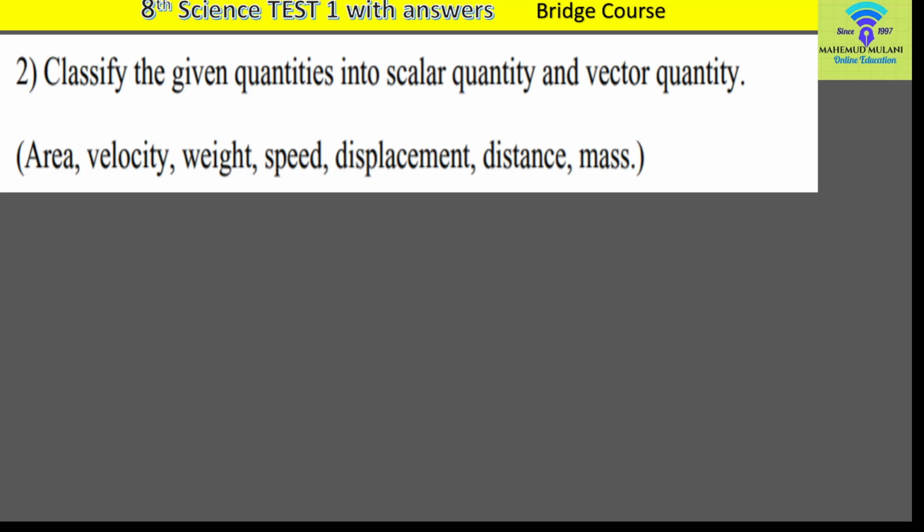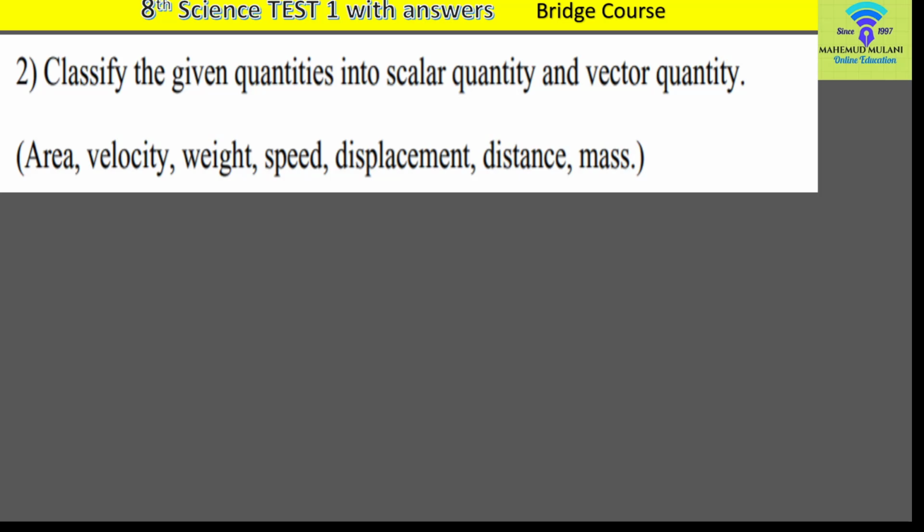For example, we are going to see the quantity called distance. If you measure distance from one side to another side, it may be 10 feet or 15 feet. If you now measure the distance in the opposite direction, will it change? No, there will be no change in the distance. Distance will be the same, which means there is no issue of direction. This quantity is called a scalar quantity. Only the magnitude and the unit are necessary for a scalar quantity.